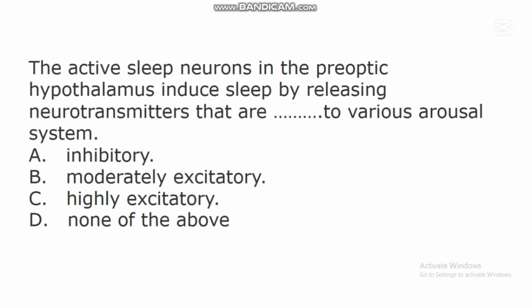D. None of the above. In this question, the correct answer is A. Inhibitory to various arousal systems. Studies have shown that this hypothalamus also regulates sleep in the body system, and the active sleep neurons in the preoptic hypothalamus induce sleep by releasing neurotransmitters that are inhibitory to various arousal systems.